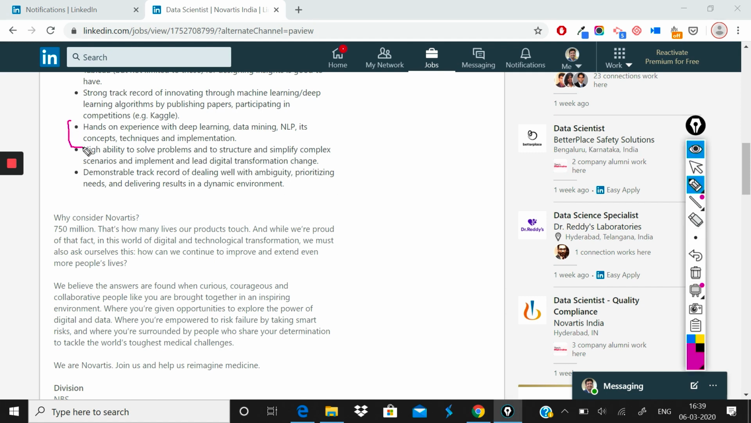Hands-on experience with deep learning, data mining, NLP, its concepts, techniques, and implementation. That's what is required. And the ability to solve problems, to structure and simplify complex scenarios, and to implement and lead digital transformation change. This is what the company wants you to know. As a data scientist, you need to solve different kinds of problems, so you are bare minimum expected to solve these problems. In the end, you should be able to demonstrate a record of dealing with ambiguity, prioritizing needs, and delivering results in a dynamic environment. This is something expected from any role. I think that is not specific to a data scientist role as such.